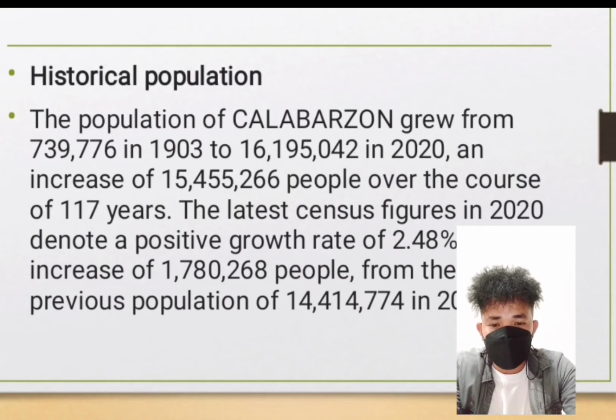Population. The population of Calabarzon grew from 739,776 in 1903 to 16,195,042 in 2020, an increase of 15,455,266 people over the course of 117 years. Based on the latest census figures in 2020, the positive growth rate is 2.48%, or an increase of 1,780,000 from the previous population of 14,414,774.